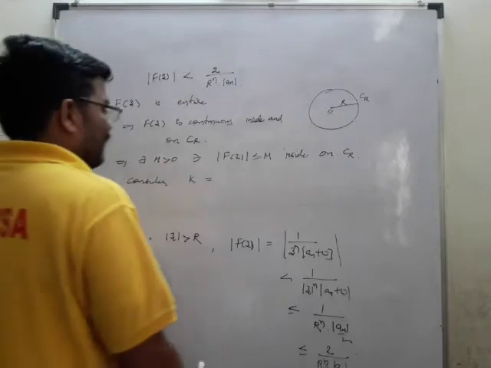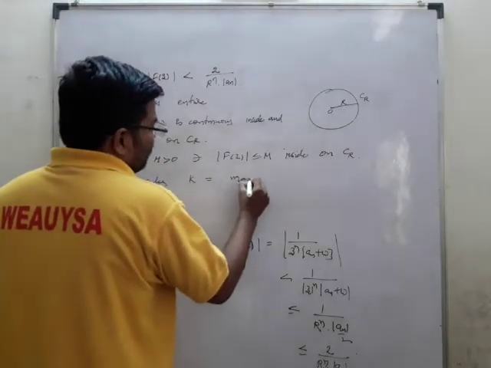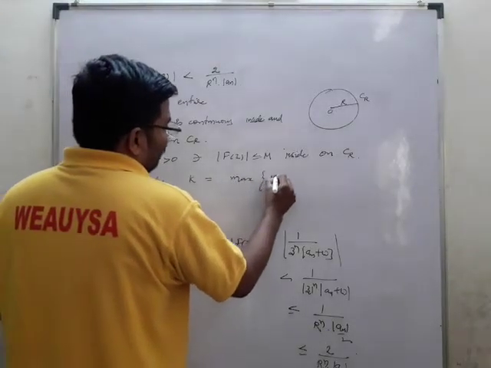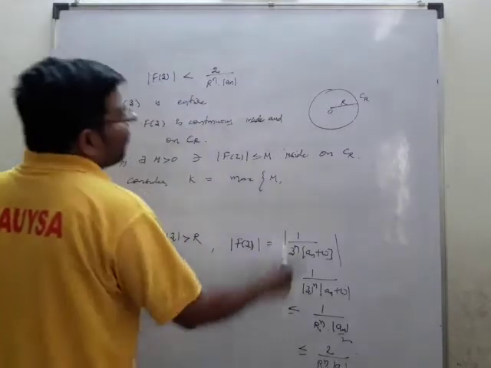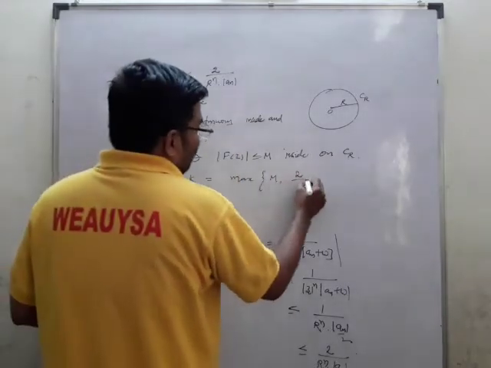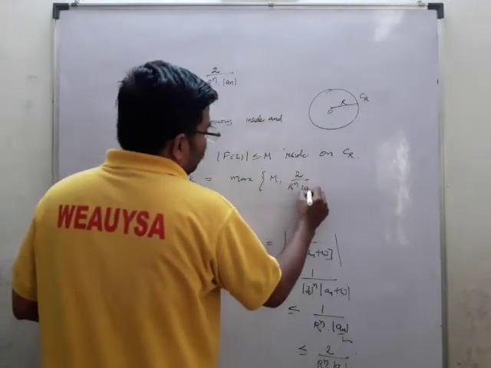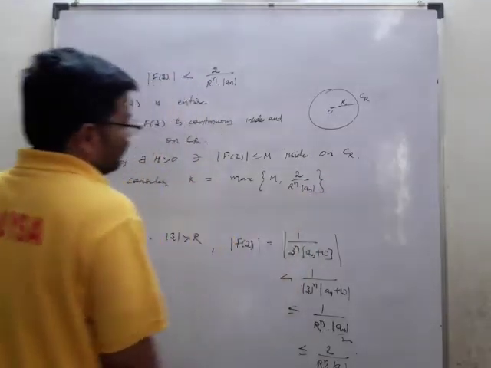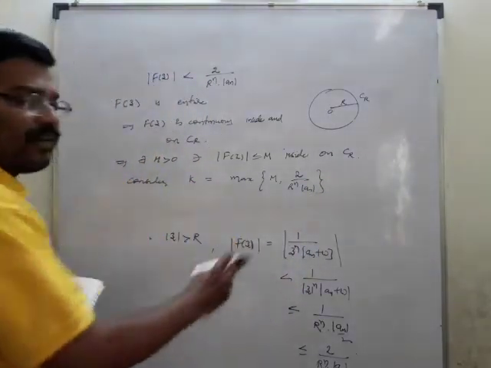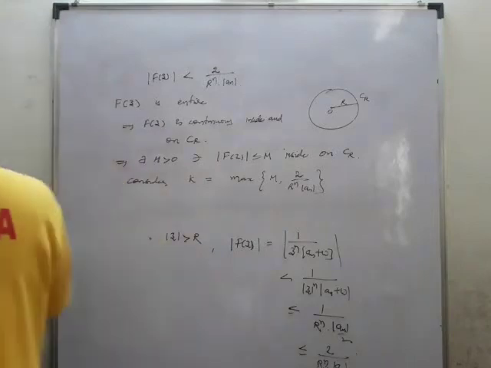I may write k as the maximum of the value m and the value which we got, that is 2 by r power n mod a_n. This is the maximum value which you are going to take for the f of z.